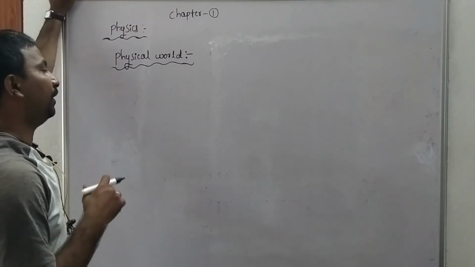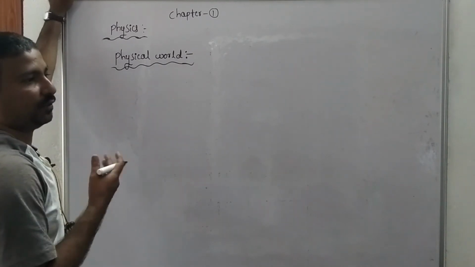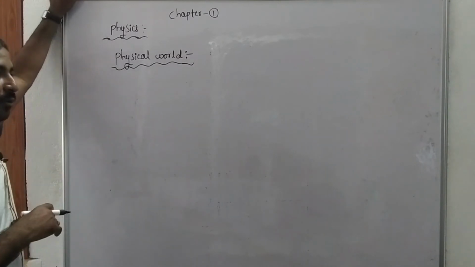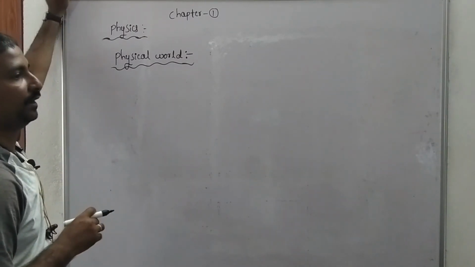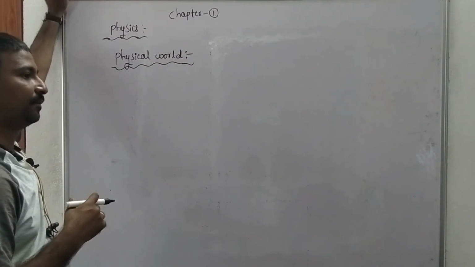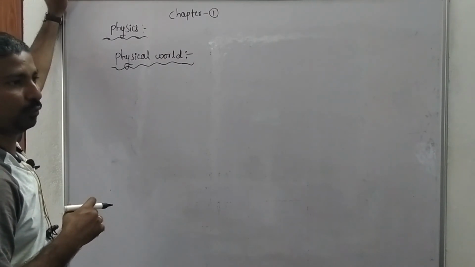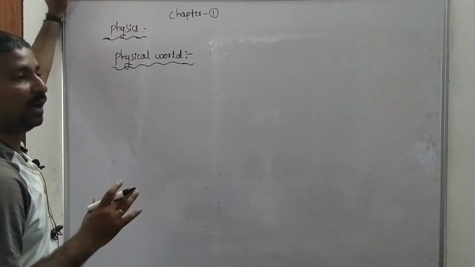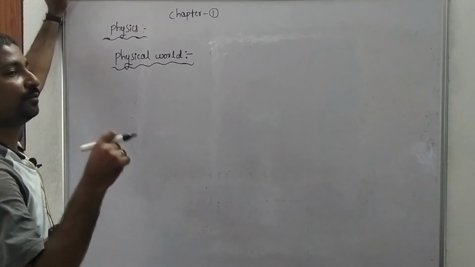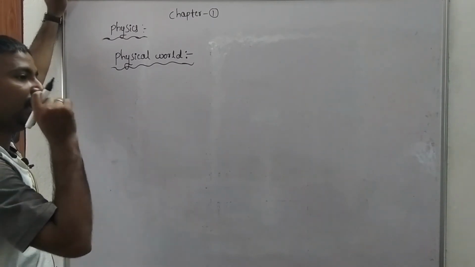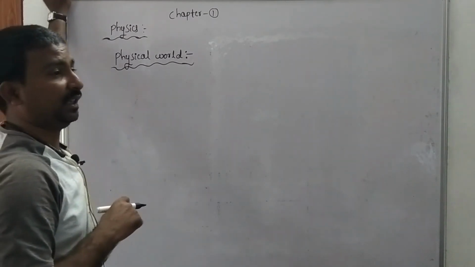So the fundamental forces in nature are gravitational force, electromagnetic force, strong nuclear force, and weak nuclear force, isn't it? Gravitational force is a force of attraction between two bodies by virtue of their masses. It is the weakest force in nature compared to other forces.